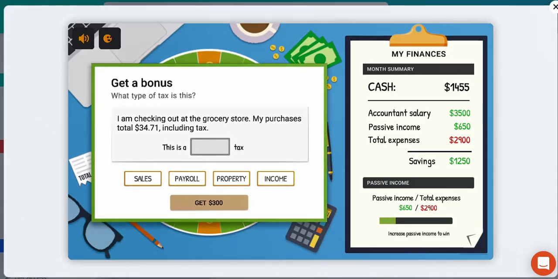Right, here's a bonus. What type of tax is this? I am checking out at the grocery store, my purchases total, that amount including tax. What tax is this? Well, if it's a grocery store, it's definitely a sales tax.